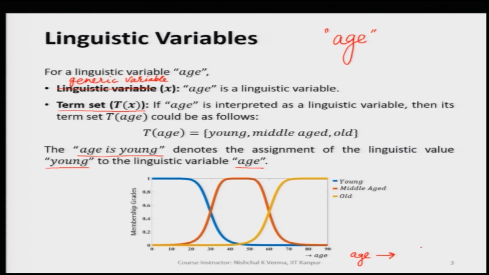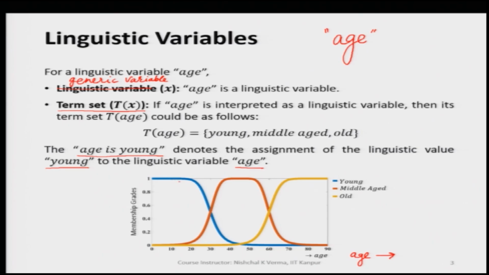This linguistic variable can be divided into multiple linguistic values. Here in this case, we have divided the whole region of age into 3: young, middle aged, old. But we can have multiple such regions which could be represented by linguistic values, and these linguistic values are normally represented by fuzzy sets.